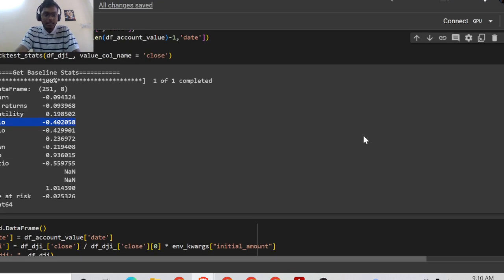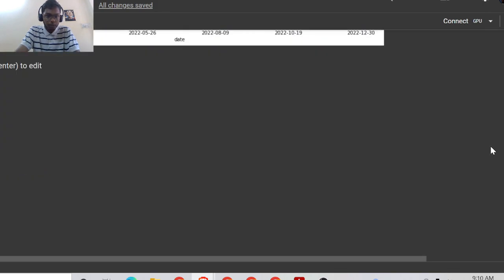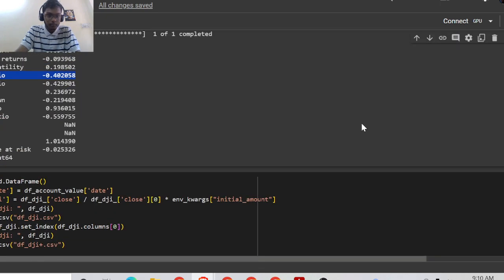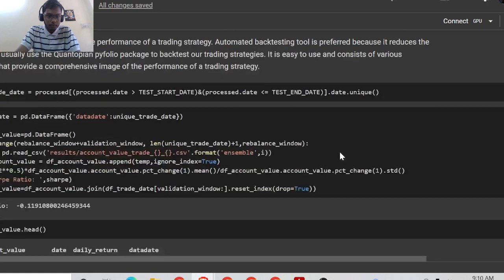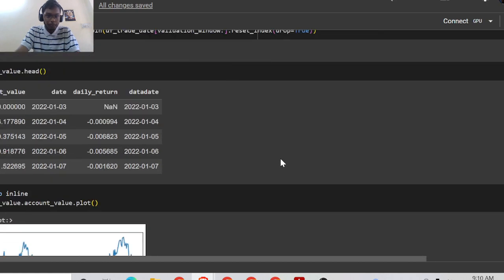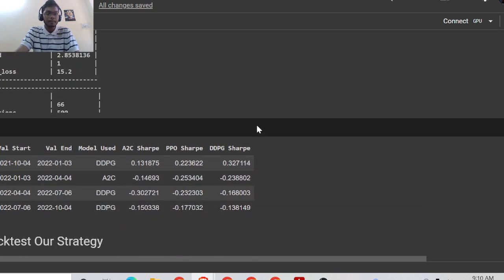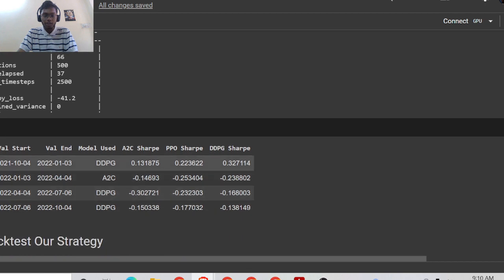Through our strategies, the algorithms that we developed, this is our output. The iteration, the model used, and the Sharpe ratio.